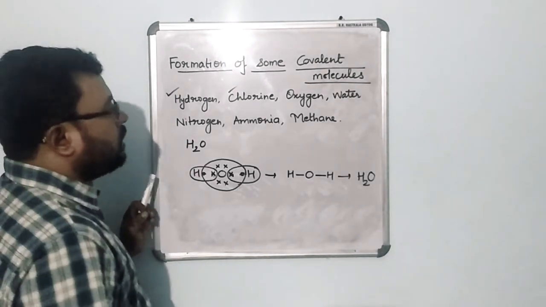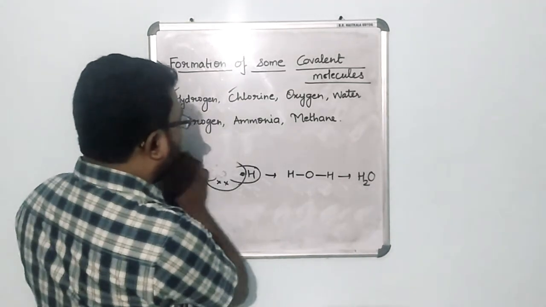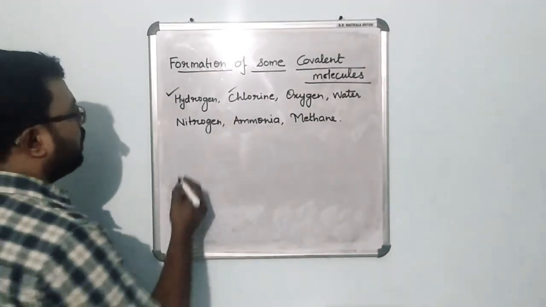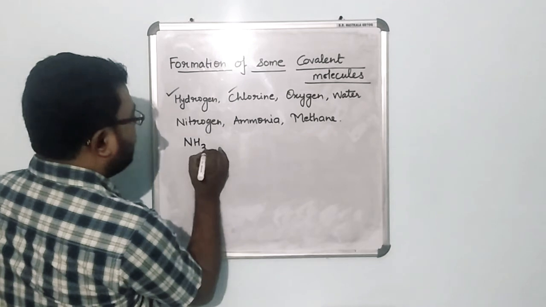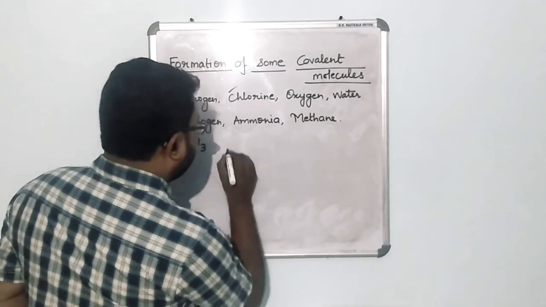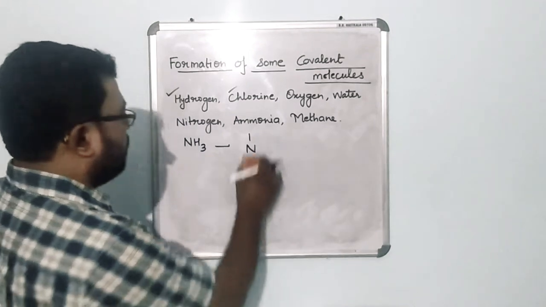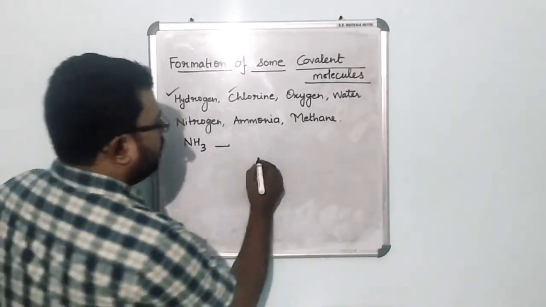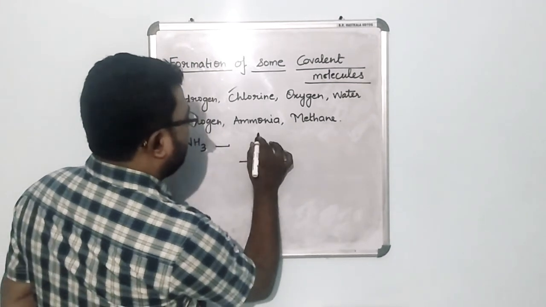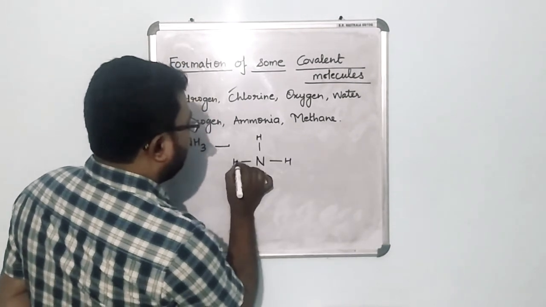Now let us look at ammonia. Now how does the covalent bond help in the formation of ammonia? What is the formula for ammonia? It is NH3. Now hydrogen is required everywhere, so let me write N a little below. Now N, 1, 2 and 3. Okay, and we have hydrogen everywhere. So hydrogen over here, and hydrogen over here.